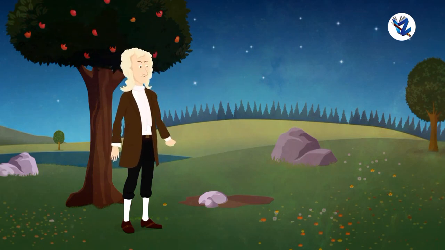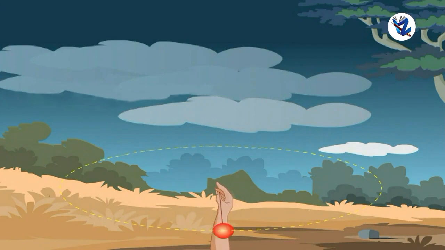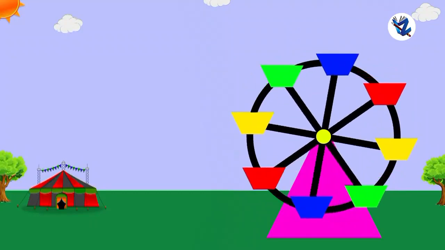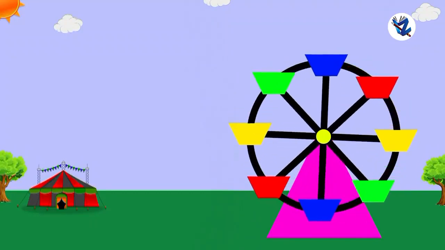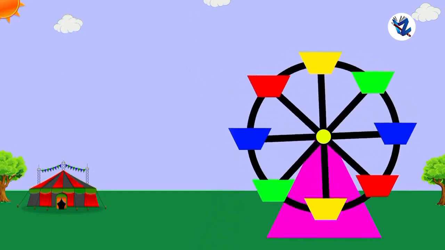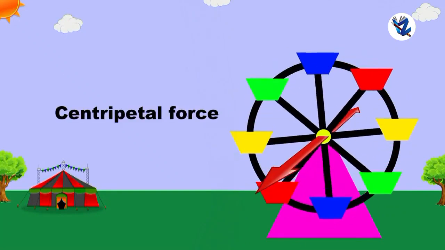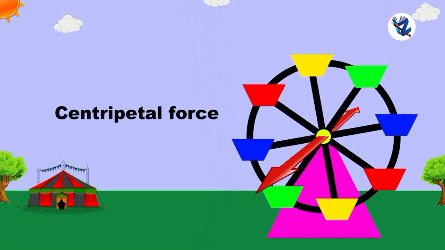In this case, the stone will fly off along a straight line, which is the tangent to the circle at the position of the stone when the string is released, because that is the direction of its velocity at that instant of time. Thus, a force acts on any object moving along a circle and it is directed towards the center of the circle, and this is the centripetal force.